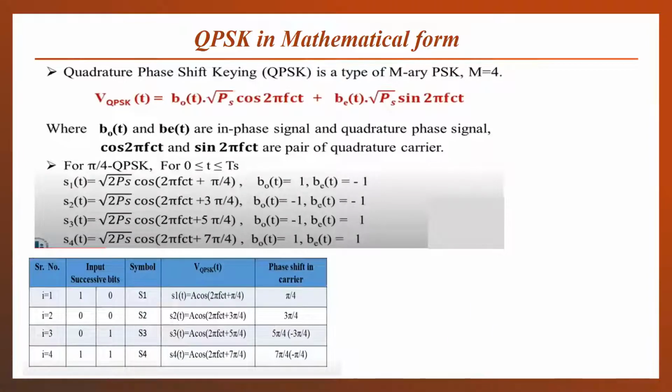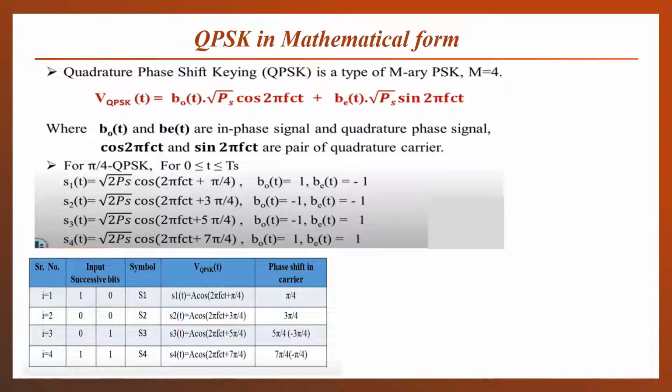In mathematical terms, the QPSK signal can be represented. First, the odd bits will be multiplied with the cosinusoidal form of our carrier signal. Even bits will be multiplied with the sinusoidal. Root Ps is the root of power, because power is proportional to the square of our voltage. So instead of voltage or amplitude, the root of power is written here in symbolic form. Being BOT and BET are in phase with cosine, the bit sequence given to modulate the cosinusoidal signal is termed the in-phase signal.